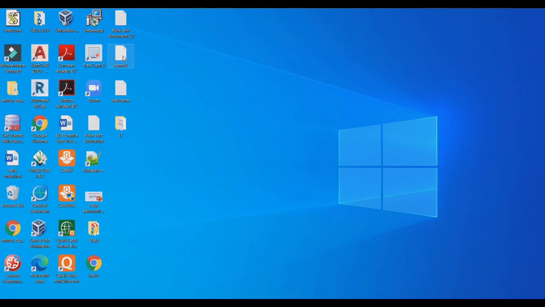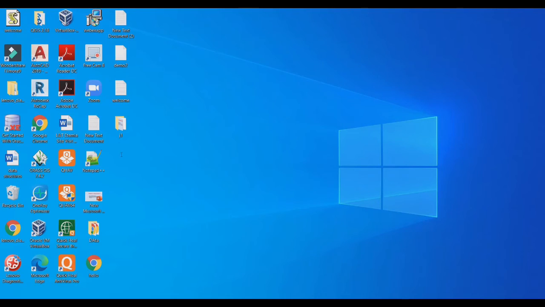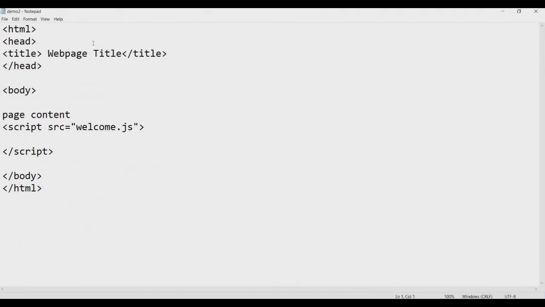Then write your HTML code in another text file. You can see the HTML tag, head tag, title tag, body tag. Now there is a script. As I have created the JavaScript separately, I have to give the location.